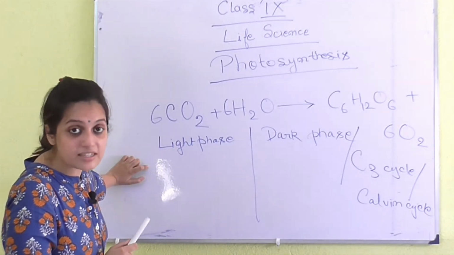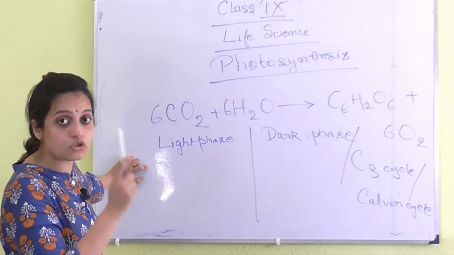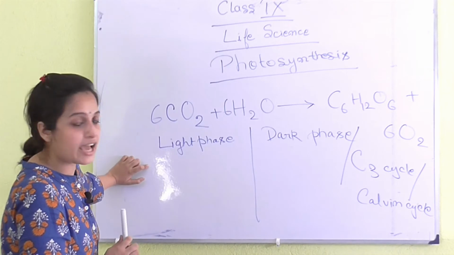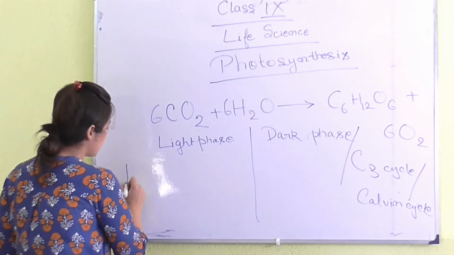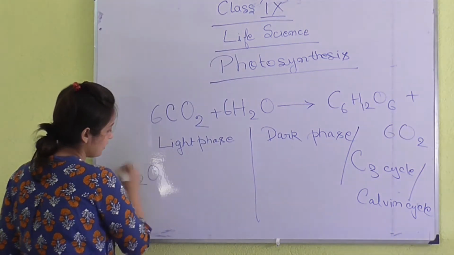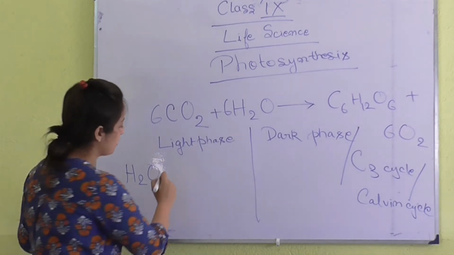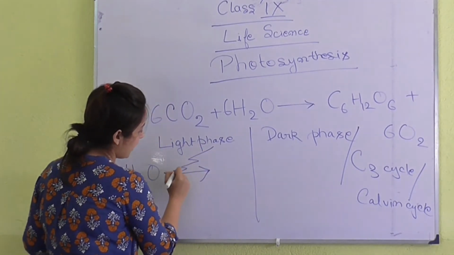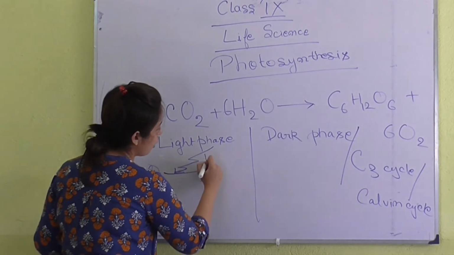So what happens in the light phase is very important. I'm going to show where it occurs as well after this. In the light phase, water that is taken by the roots is broken down. By whom? It is broken down by photons. What are photons?